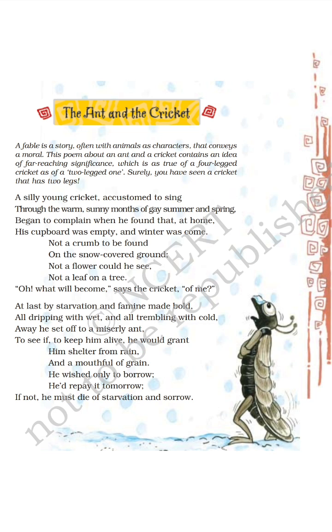Oh, what will become, says the cricket, of me? At last, by starvation and famine made bold, all dripping with wet and all trembling with cold, away he set off to a miserly ant, to see if to keep him alive he would grant. So here, see the rhyming scheme: made bold and with cold is EE, ant and grant is FF.